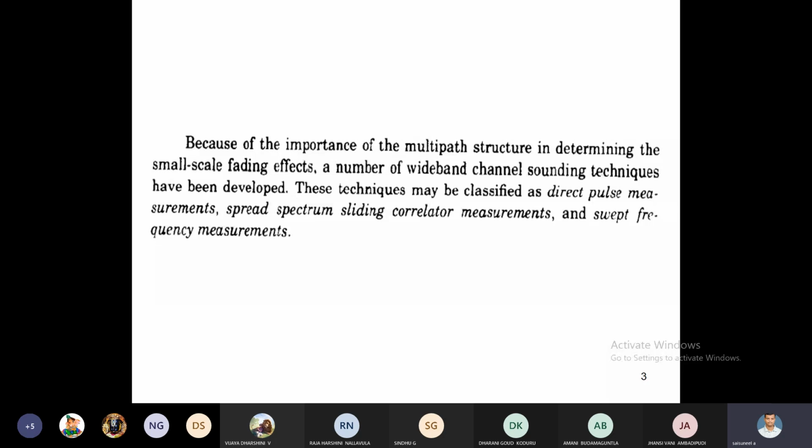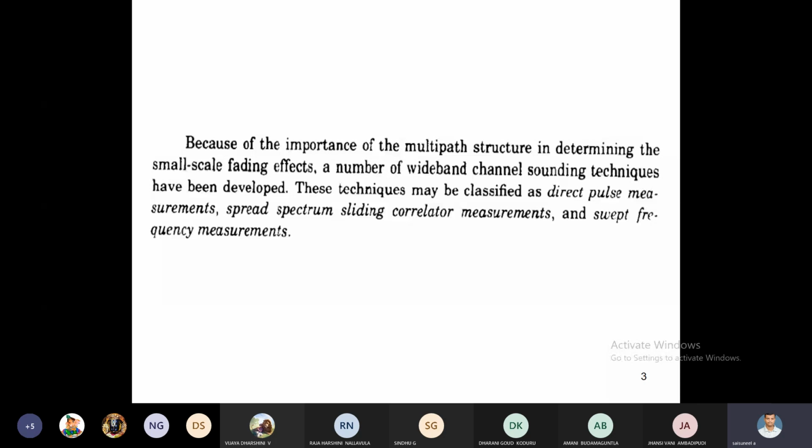What is meant by the wideband channel sounding technique? It checks whether the carrier frequency is spread over the total bandwidth available in the channel. Given a channel bandwidth, is the carrier frequency using all of the total bandwidth or not? That is the concept of channel sounding.